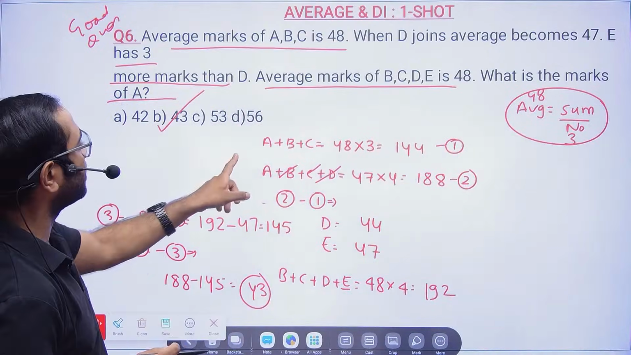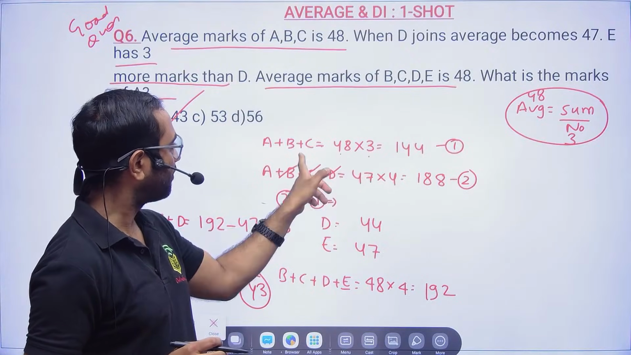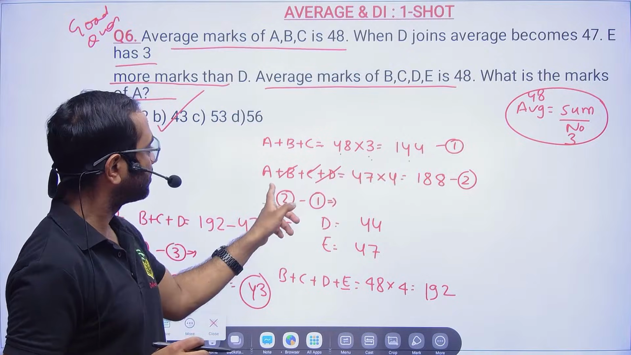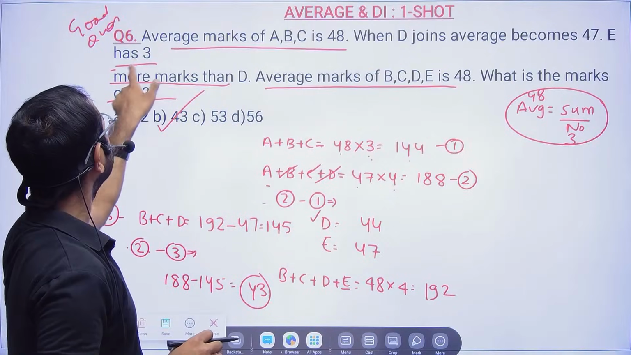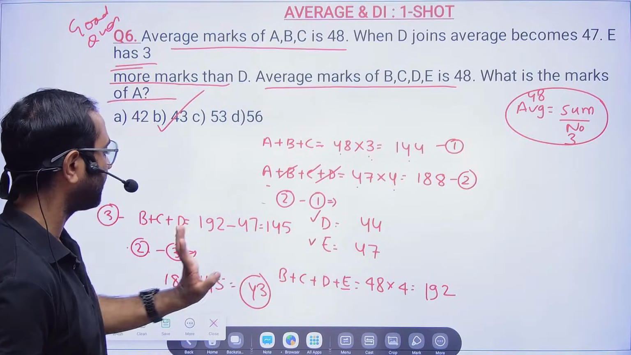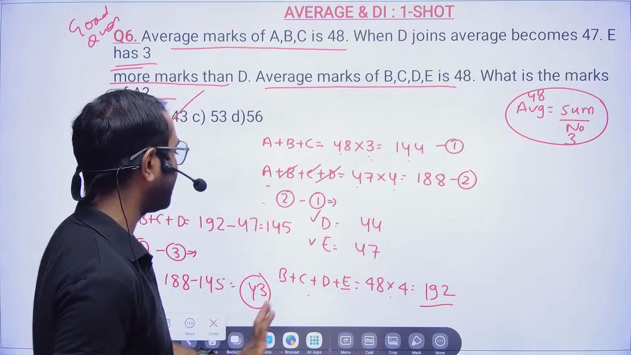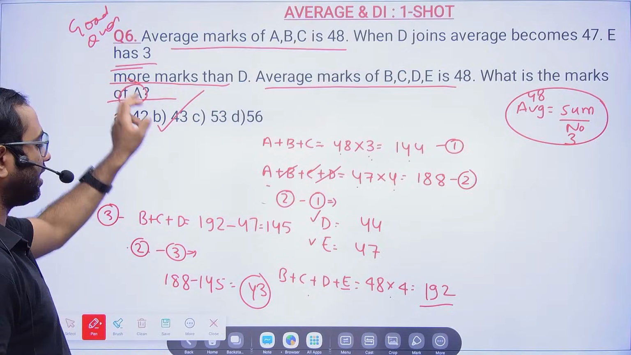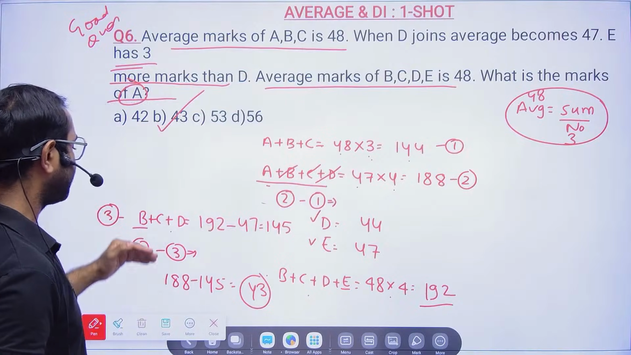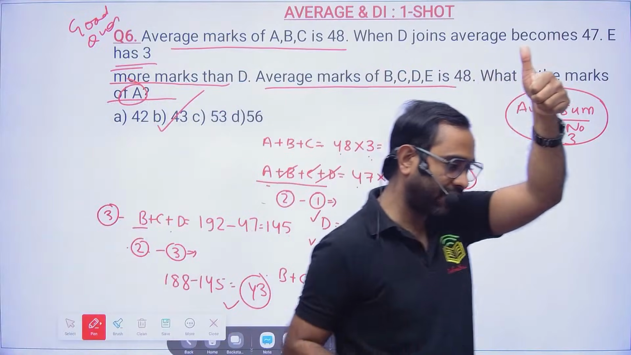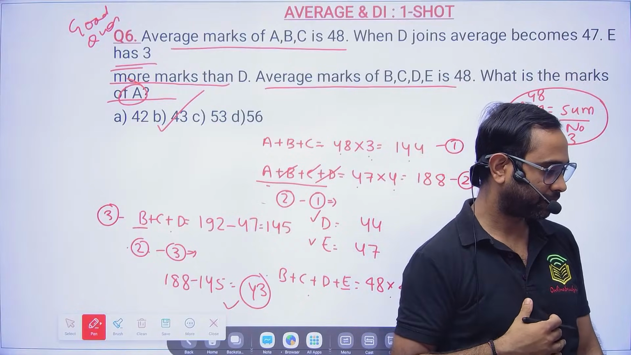So I have not done anything here. Sum will be average into number, so total is average into 3. Then I subtracted, I got D. They are telling E has 3 more than D, so E will be 47. And then they are telling average of BCD is 48, which is nothing but 192. Now I need to figure out A. So from this BCD, and here we have ABCD, I subtracted, I got 43. Is it clear for everyone?